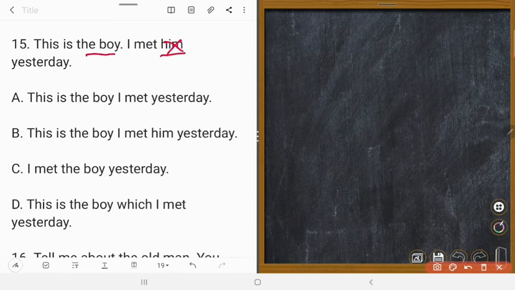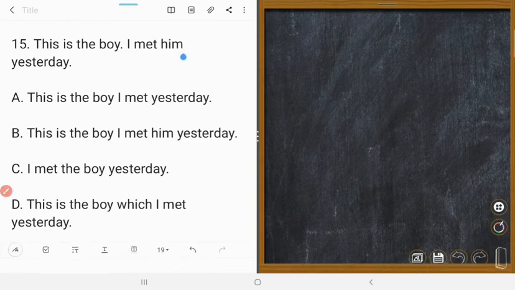Instead of him, we shall use the relative pronoun whom, at the beginning of the clause. Now the clause became whom I met yesterday. Could you understand? Now let's do it. So here we will remove what?